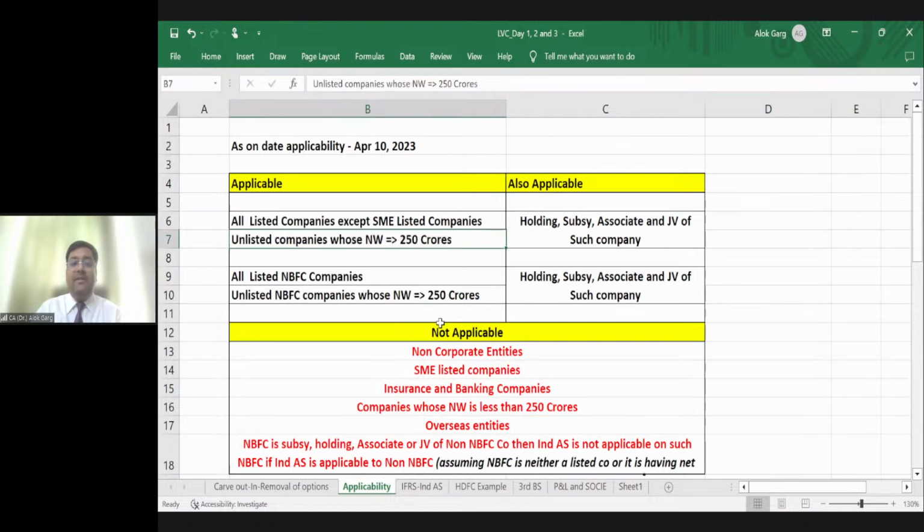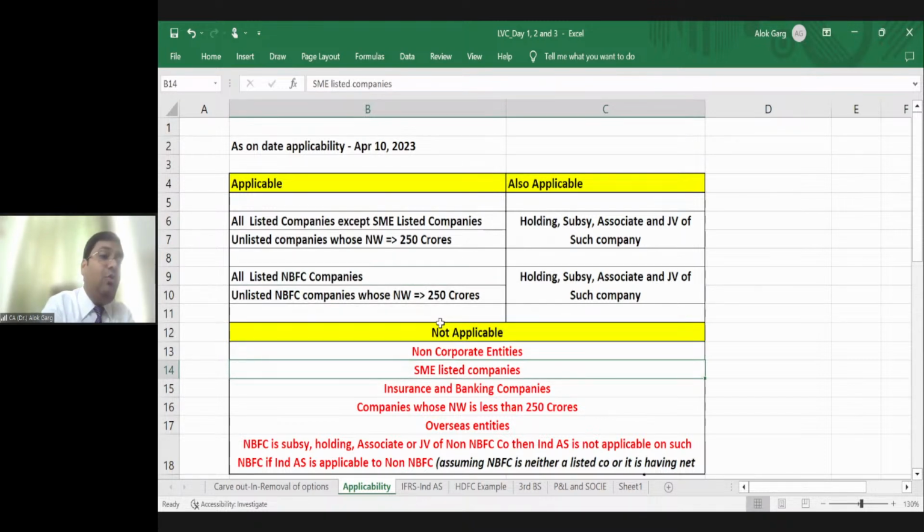I have written this point: all listed companies, unlisted companies. Why? Because there are two different notifications for applicability: the notification dated 16 February 15 and the notification dated 30th March 16, right? The 30th March 16 one is for NBFC companies and 16 February 15 is for all companies except NBFC.